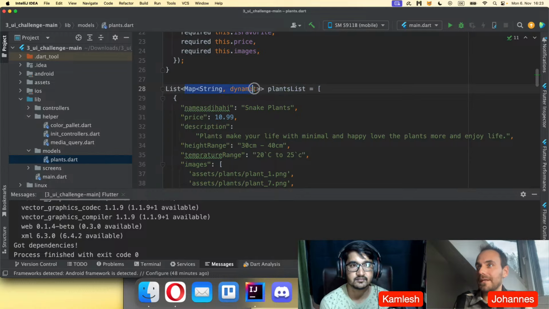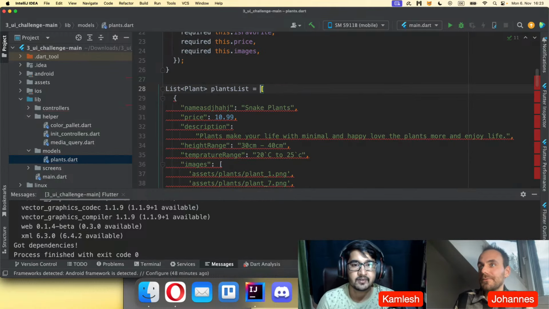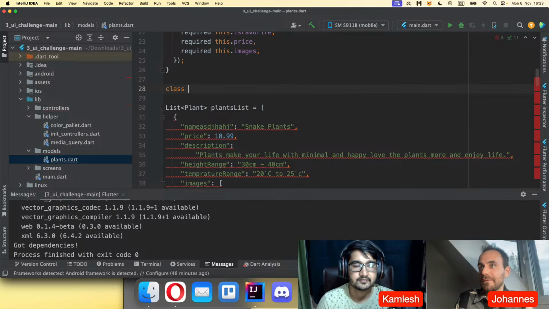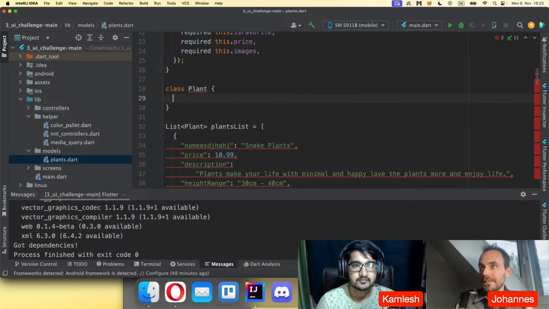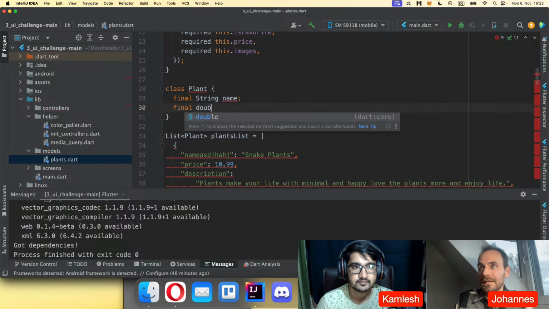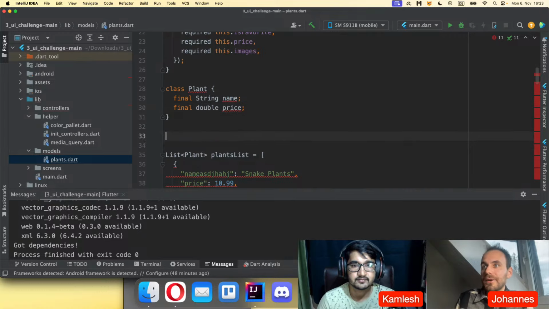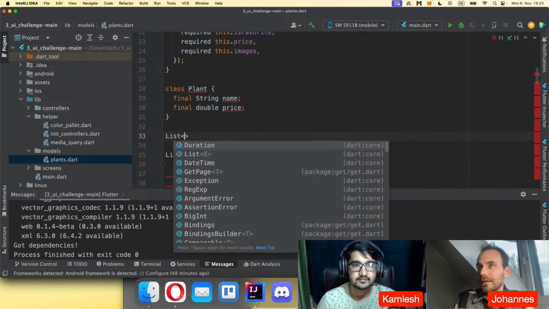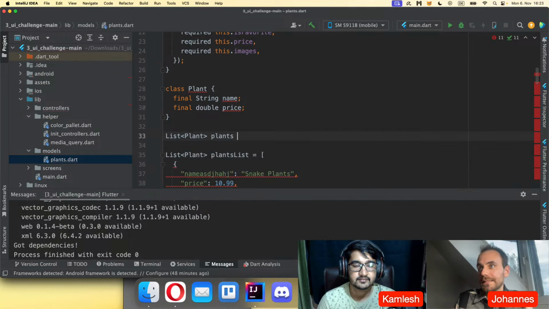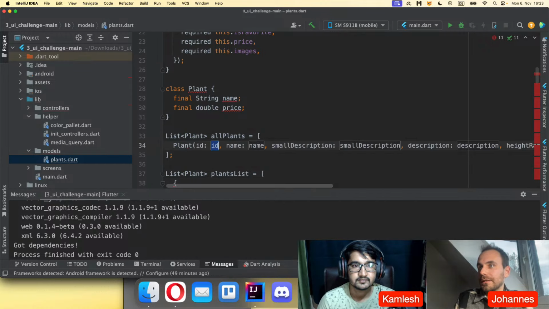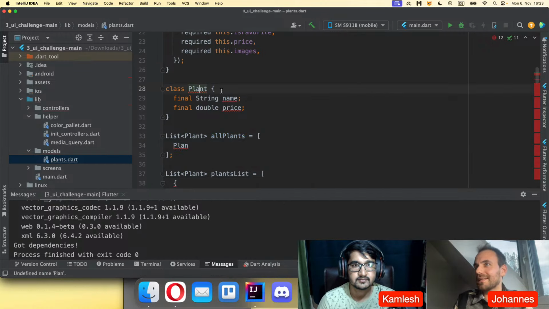You should just define a model directly, and if you define a model, it basically has all the different fields. So let's say I go really simple, I just go with name and price, and I quickly create a new list of plants, or I call it allPlants. So I think he has created another one here.